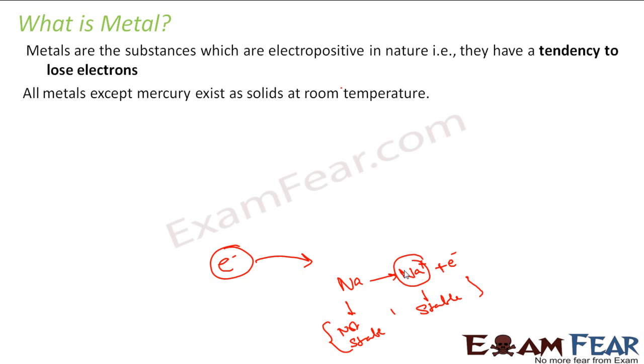All metals except mercury are solid. Take any metal, gold, silver, sodium, potassium, they are all solid except mercury. Mercury is an exception. Because the primary definition for an element to be a metal is that it has a tendency to lose electrons, and then we observe that all the metals are solid except mercury at room temperature. We are talking about room temperature.